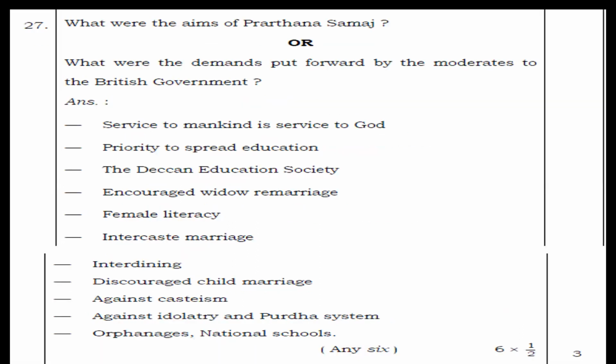Next, what were the aims of Prarthana Samaj? Here you have an option. The question is, what were the demands put forward by the moderates to the British government? So let's see the first one, the aims of Prarthana Samaj.